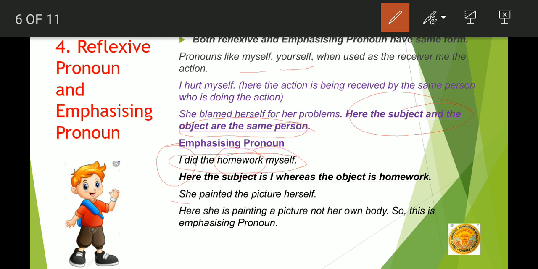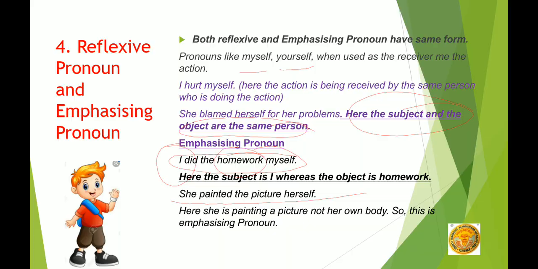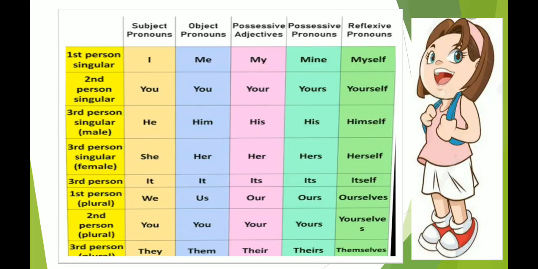Coming to next example, she painted the picture herself. उसने खुद picture paint की, but she did not paint herself. So when she painted, she is the subject. What she painted? She painted the picture. So the picture is object. So two different things are there. There we will say emphasizing pronoun. Next, a chart is given for you all, so that it will be easy for you to recognize which word is used for which one.